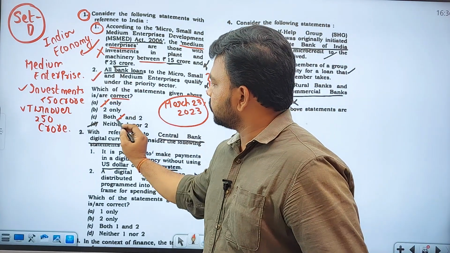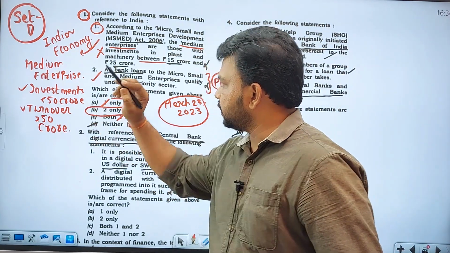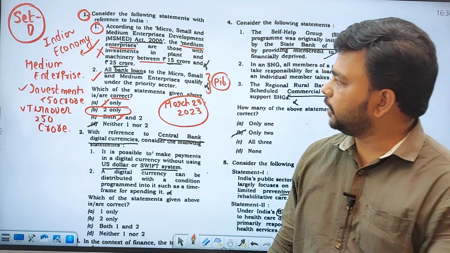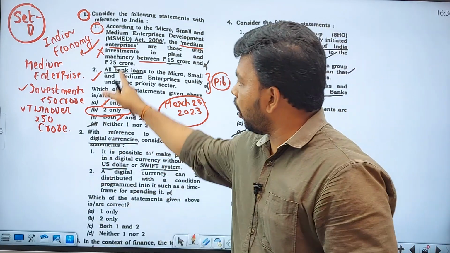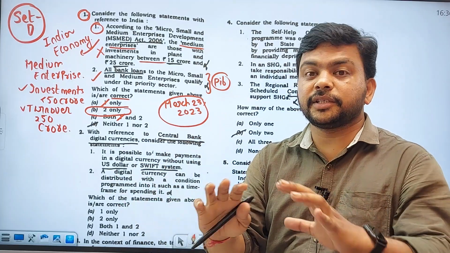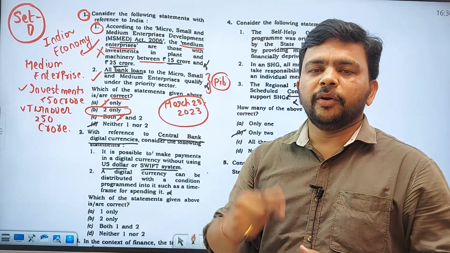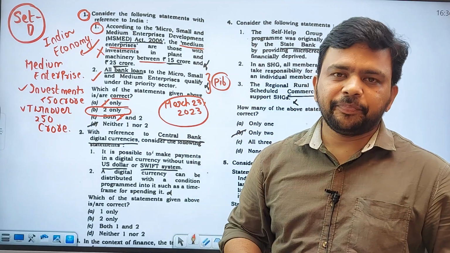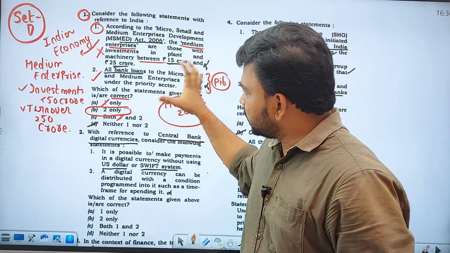This statement is right. So overall the answer is 2, that is B only. Generally, if you consider "all" in "all bank loans" as an extreme statement, it can be wrong. If you think like that, you will not fall into a trap. Are you getting the things?